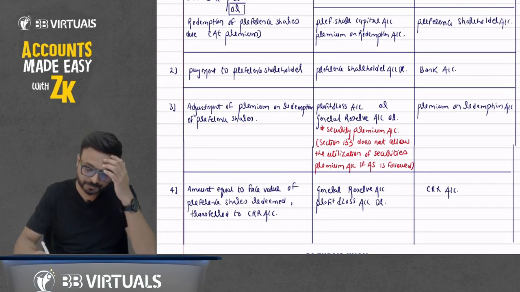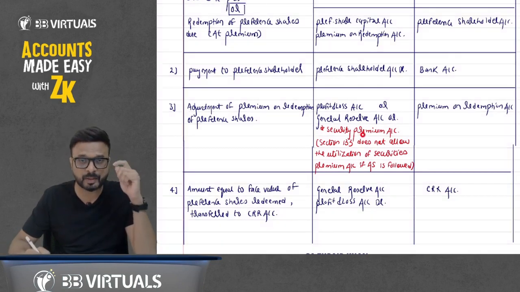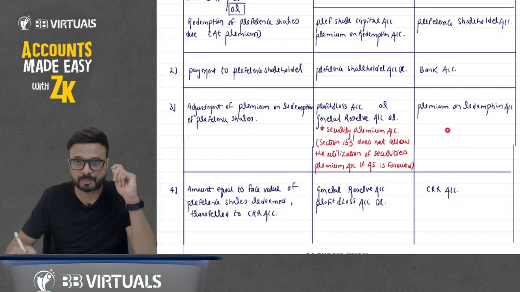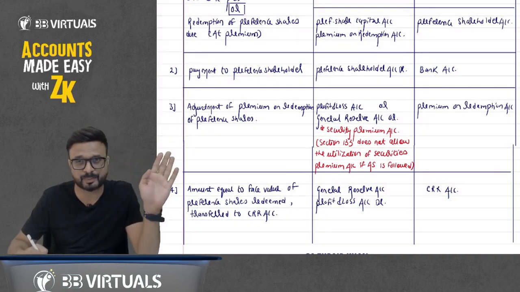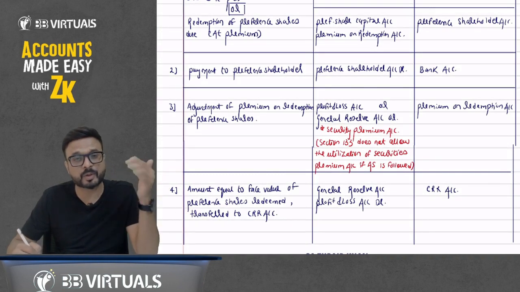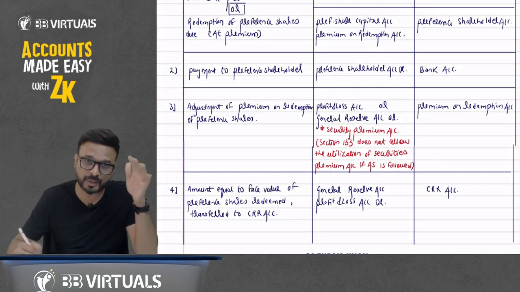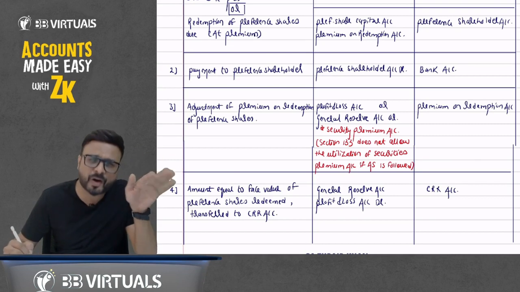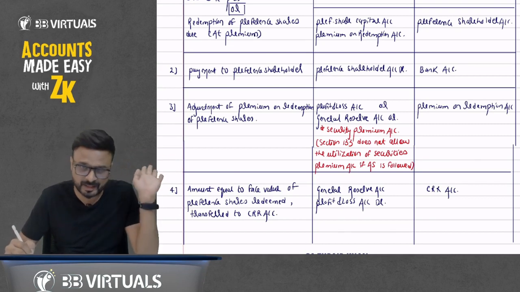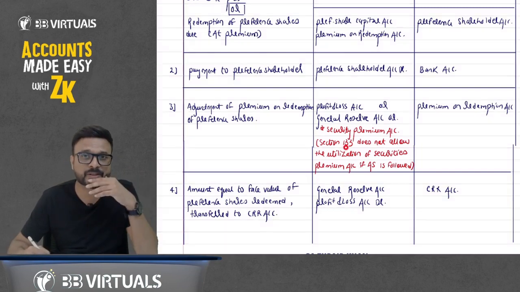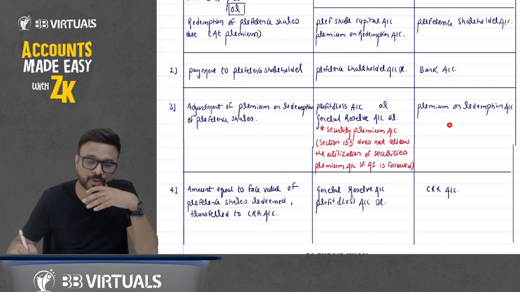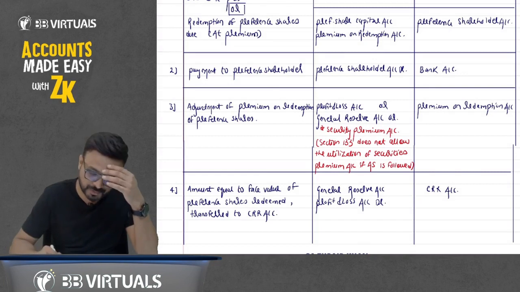So remember, don't utilize securities premium in case of premium on redemption of preference share, and in case of CRR, we will not utilize securities premium account. In case of buyback, you can utilize securities premium to write off premium on buyback, and we avoid it when we transfer to CRR in case of buyback. But here in redemption, don't utilize the securities premium for redemption of preference share or for transfer to CRR account.